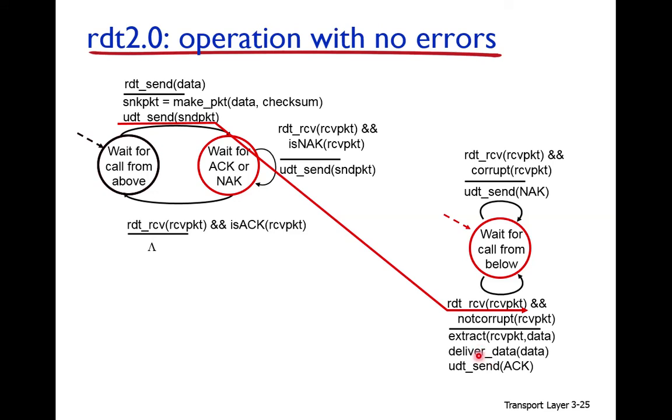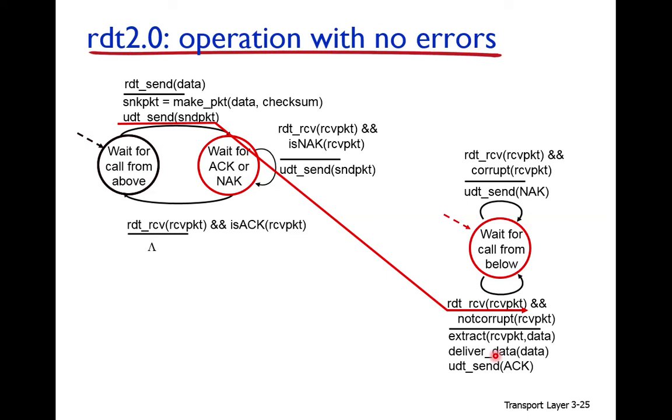Because bit errors can happen in the acknowledgement as well as the negative acknowledgement, if the receiver sends an acknowledgement and on the way it becomes a negative acknowledgement, the sender will retransmit the same packet, it is received again correctly, and it is delivered to the application twice. So this is called a duplicate.